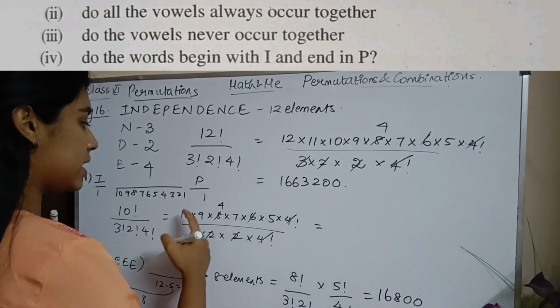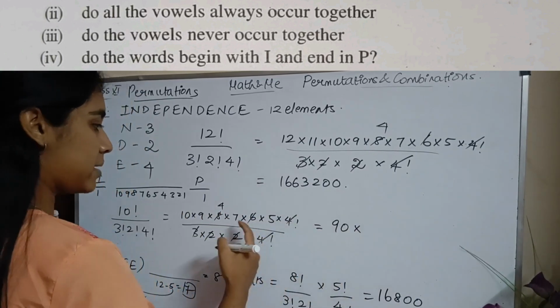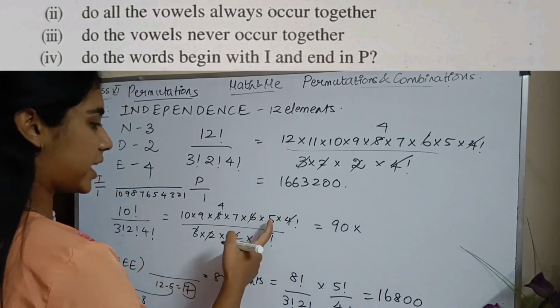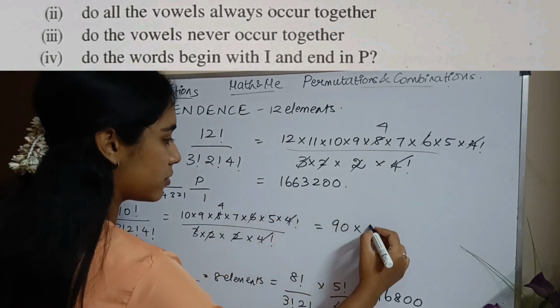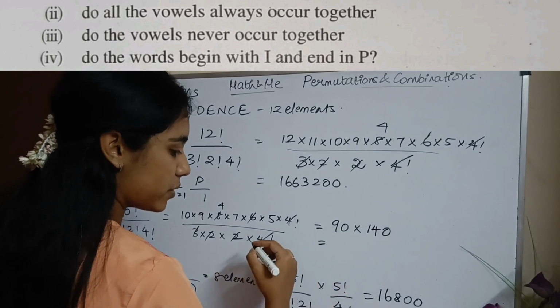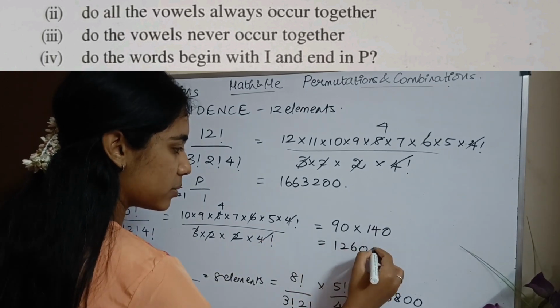So I'll be left with 10 9s are 90 times 7 4s are 28, or I can do 5 4s are 20, 20 times 7 is 140. So it will be 90 times 140, which will be 12600. Okay.